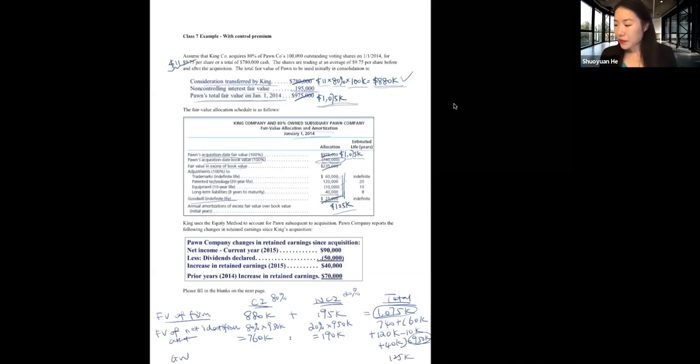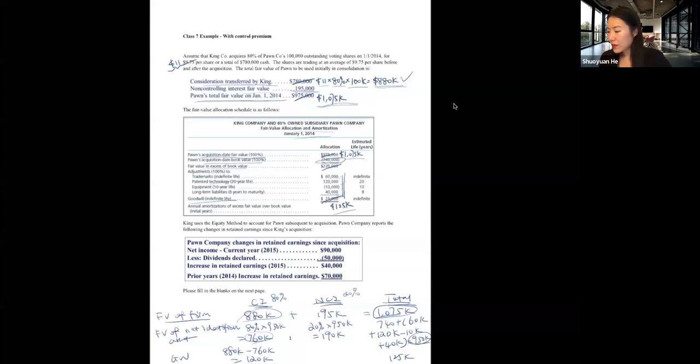To calculate the proportion which belongs to controlling interest, we take 880,000 minus 760,000. That will give us 120,000. And for the goodwill which belongs to non-controlling interest, we take 195,000 minus 190,000. That will give us 5,000. So this is one way to calculate it.